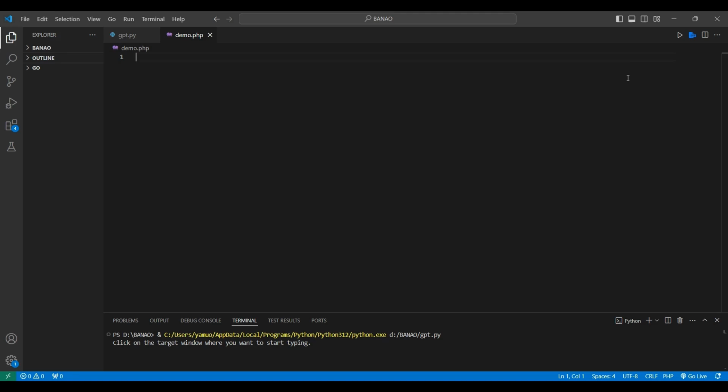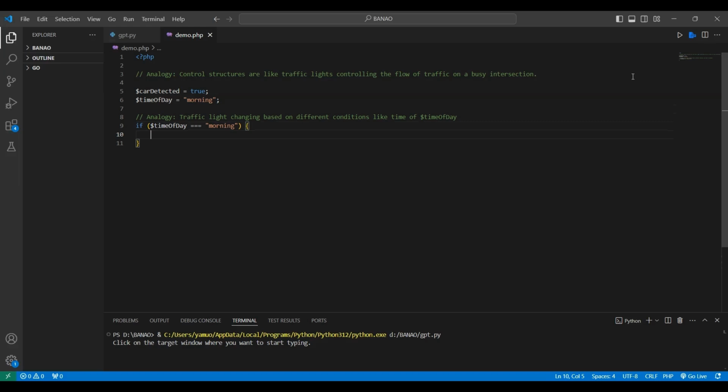The PHP code snippet provided showcases the utilization of control structures, depicting them as analogous to traffic lights, regulating the flow of vehicles at a busy intersection. Starting off, the code assigns values to variables such as car detected and time of day, which represent different conditions in our analogy. The if-else statement evaluates the value of time of day to determine the state of the traffic light. If it is morning, the light is green, otherwise it is red.